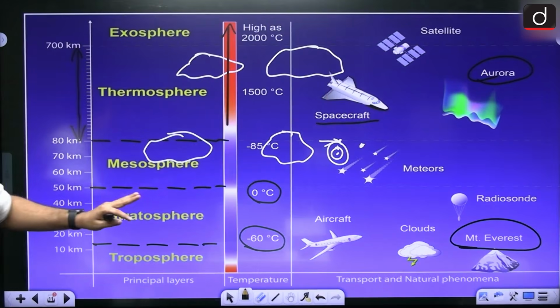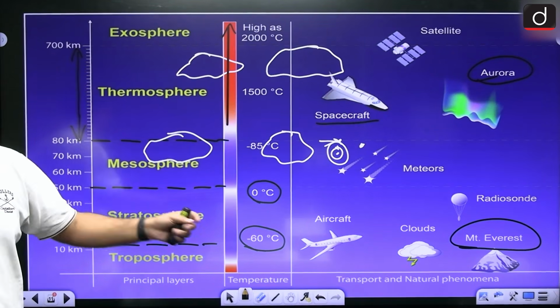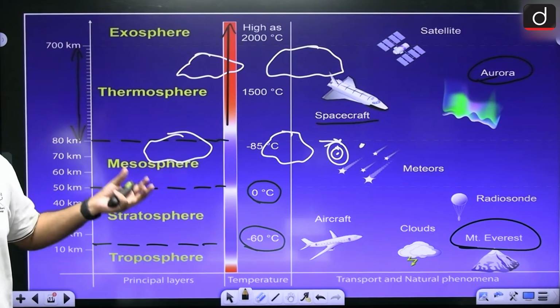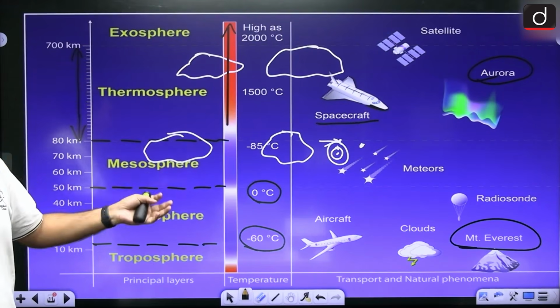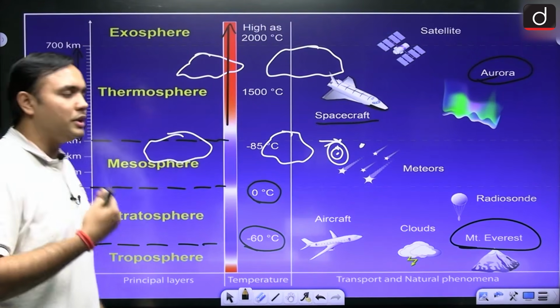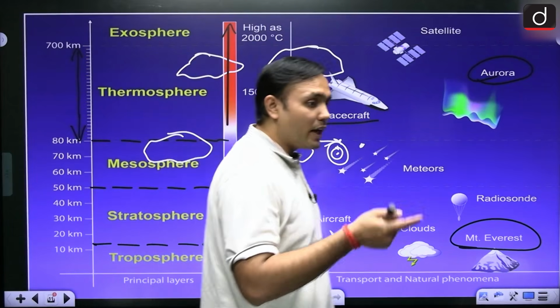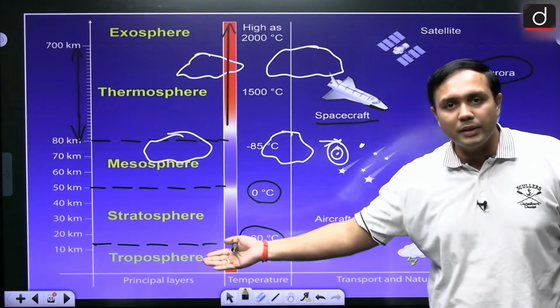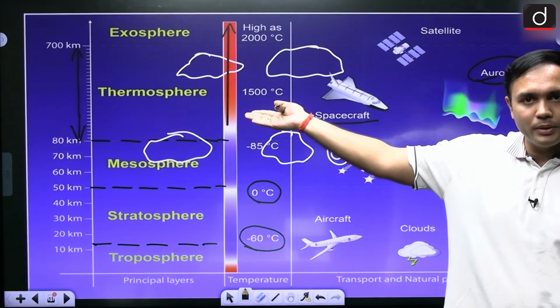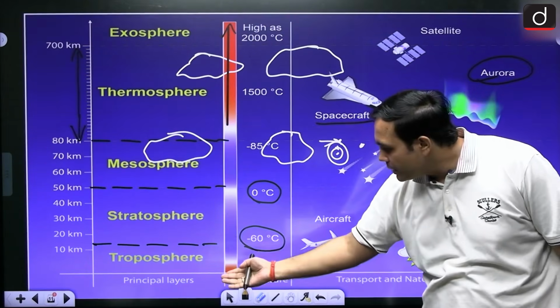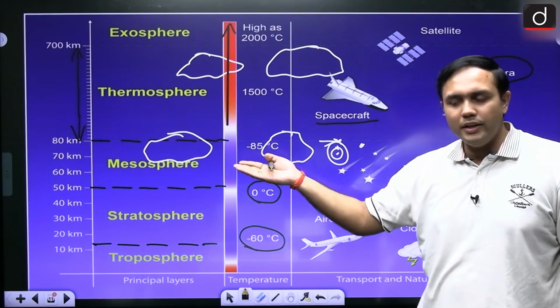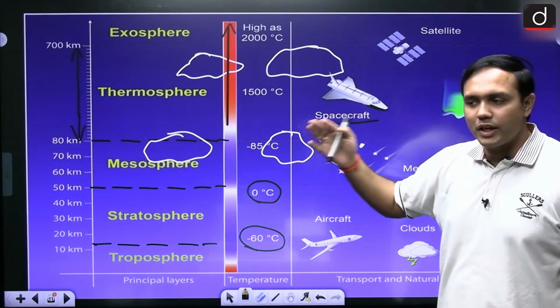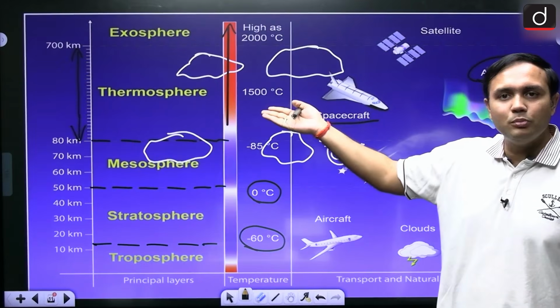All right. Now we are moving towards the stratosphere, right? Now, first of all, this is the layer that is having the ozone layer. So it becomes really important, right? And this ozone layer is also the reason why the temperatures would rise as we move up, right? So here temperatures dip as we move up, right, in the troposphere.